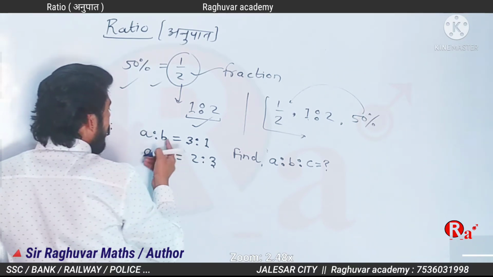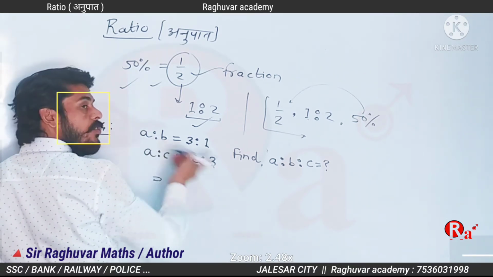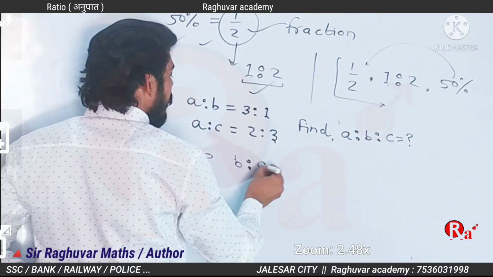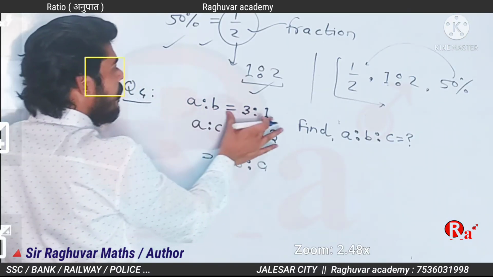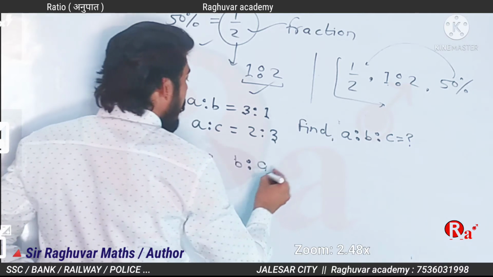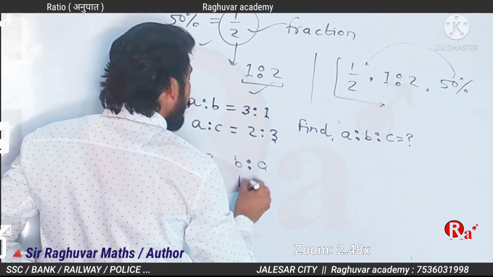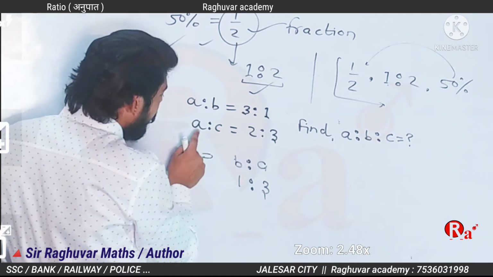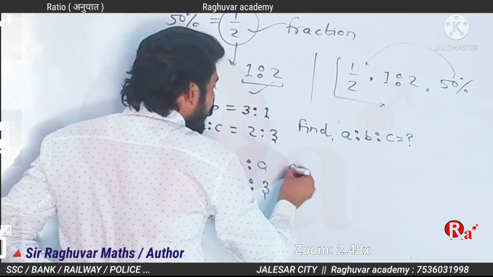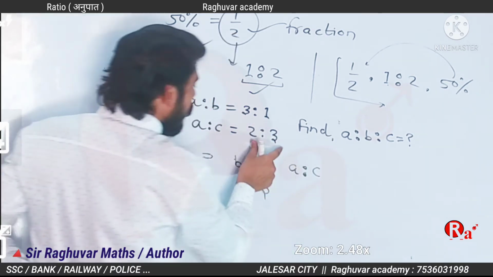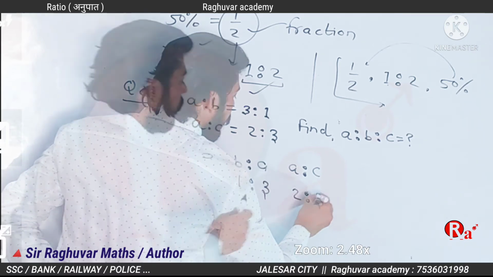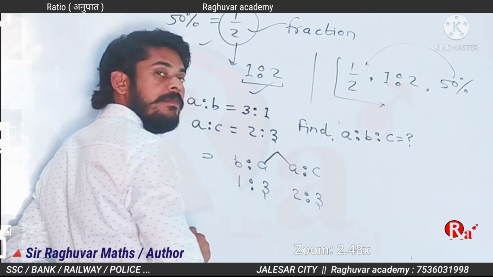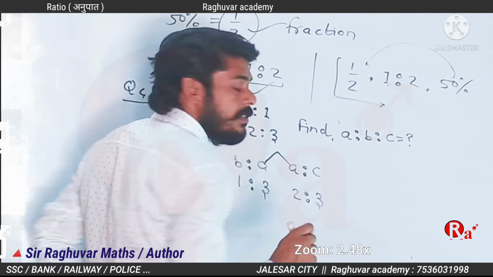Then B ratio A is 1:3, since A ratio B is 3:1. And A ratio C is 2:3. A and A is definitely the same.